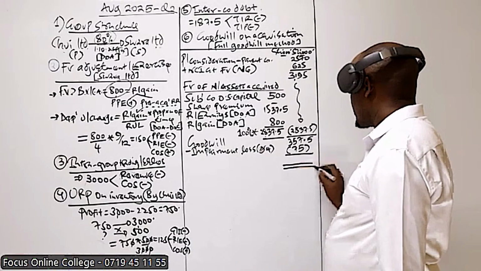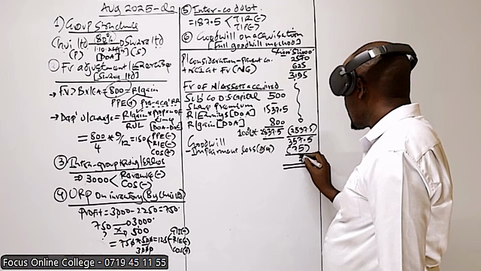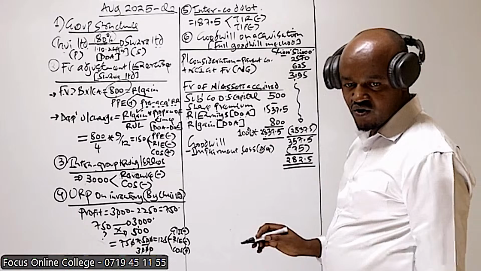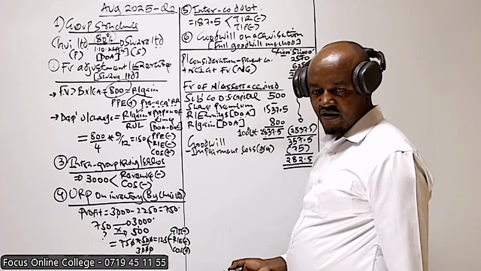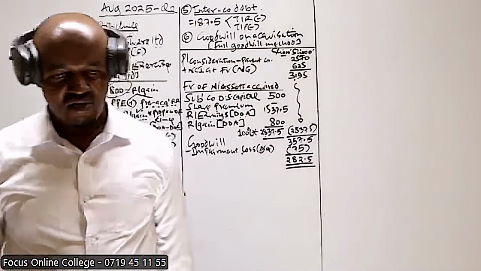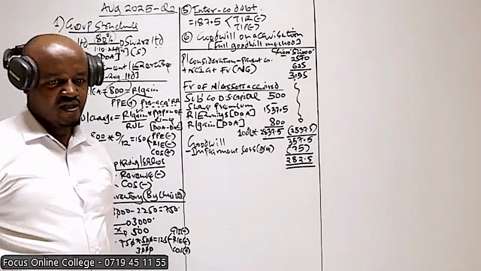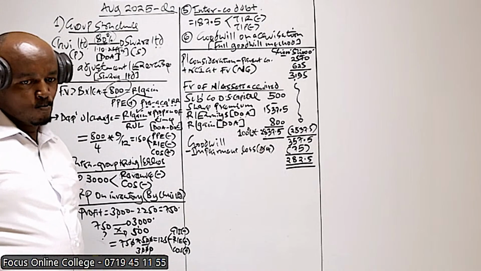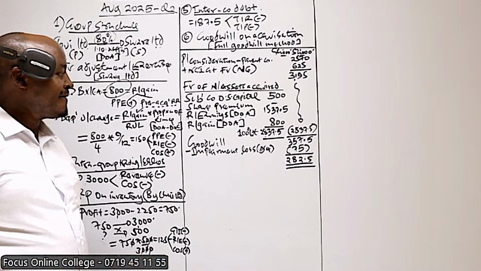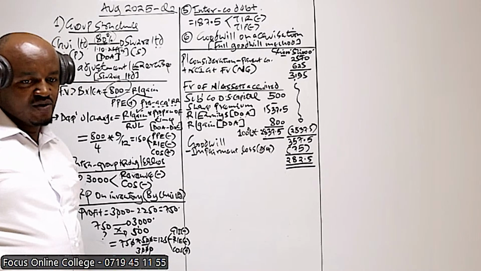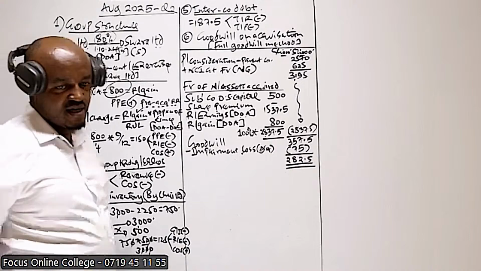So what do we get here? 282 point what? Point 5. Is that what you're getting? Is that what you're getting as the correct value for goodwill after deducting impairment loss? $357. We try to hurry up because of time. Yes. So basically that is the value for goodwill.